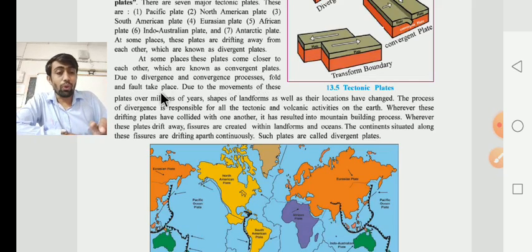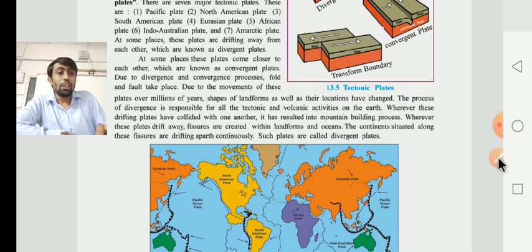Due to that, the fold as well as the fault takes place. Due to the movement of these plates over millions of years, it takes how many years? It takes millions of years. The shape of the landform as well as the location have changed.